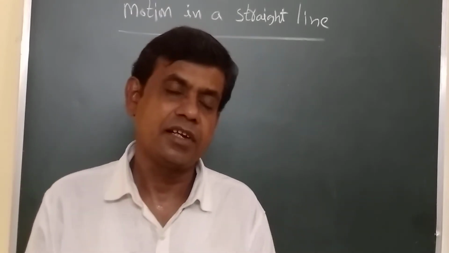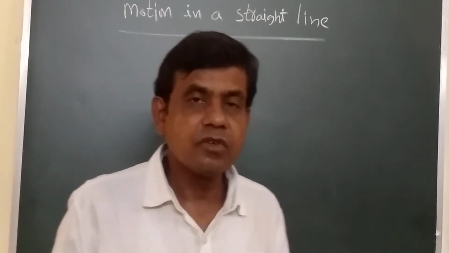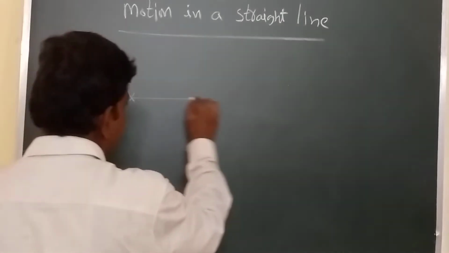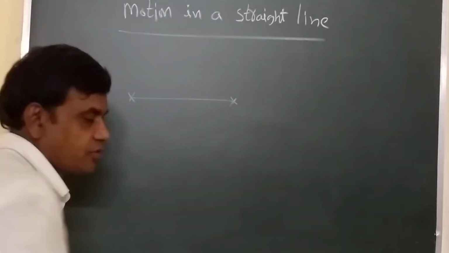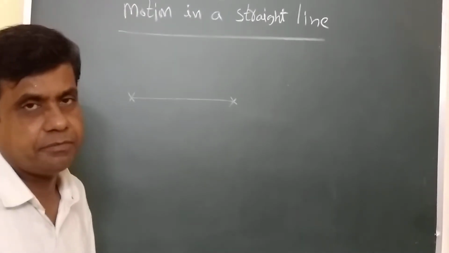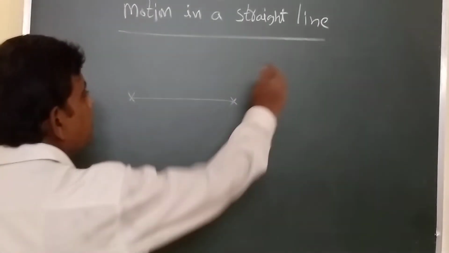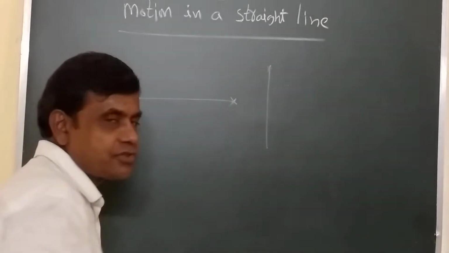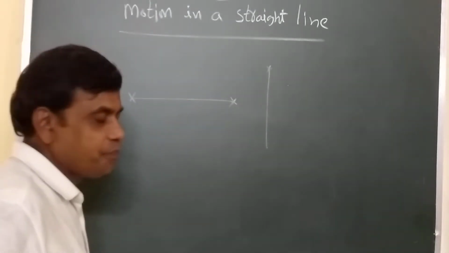Motion in a straight line. For example, one particle traveling along a horizontal path. This is also called motion in a straight line. Similarly, one particle traveling vertically upward. This also belongs to a straight path.